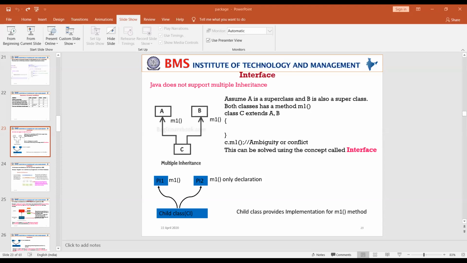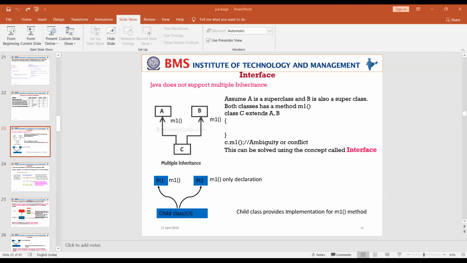Today we'll be discussing a concept called an interface in Java. In the previous class, when we were discussing inheritance, I told you that there are 5 types of inheritances. First one is single inheritance. Second one is multi-level inheritance. Third one is multiple inheritance. Fifth one is hierarchical inheritance, and the last one is hybrid inheritance.